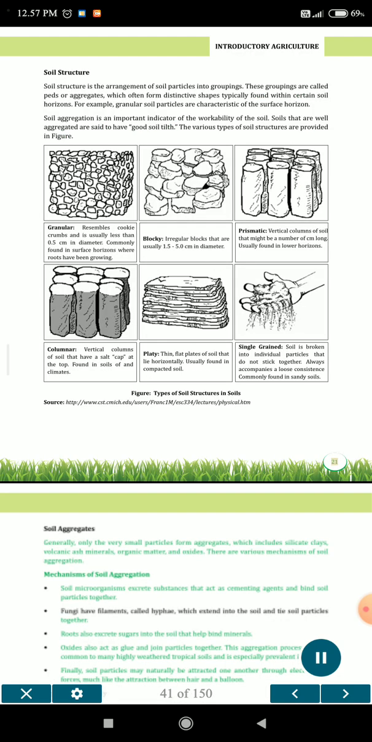Introductory Agriculture. 21. Soil structure. Soil structure is the arrangement of soil particles into groupings. These groupings are called peds or aggregates, which often form distinctive shapes typically found within certain soil horizons. For example, granular soil particles are characteristic of the surface horizon.